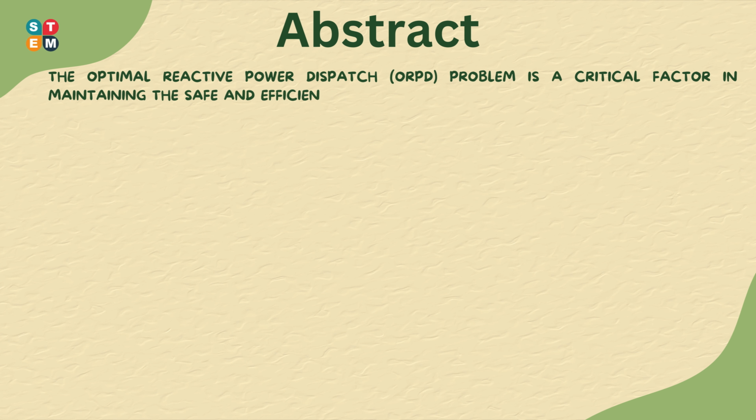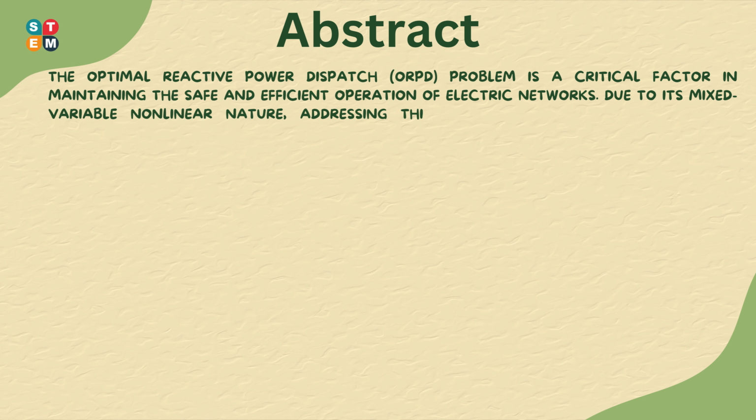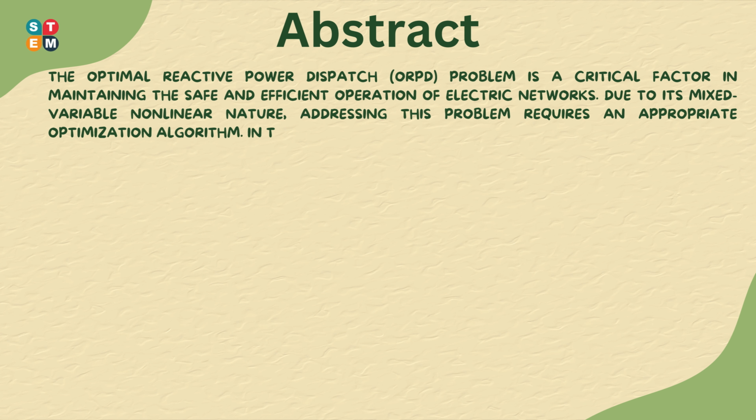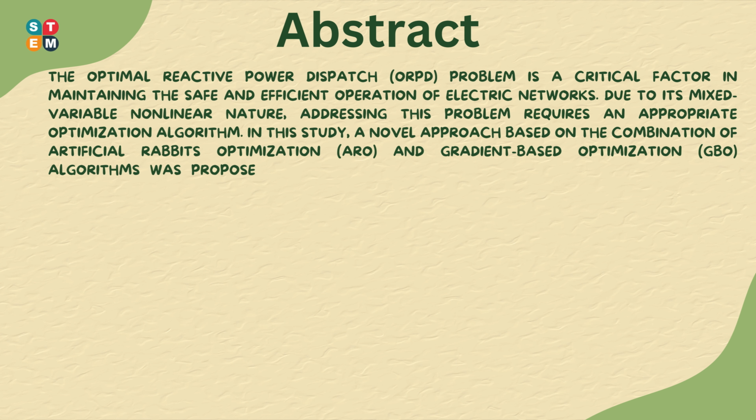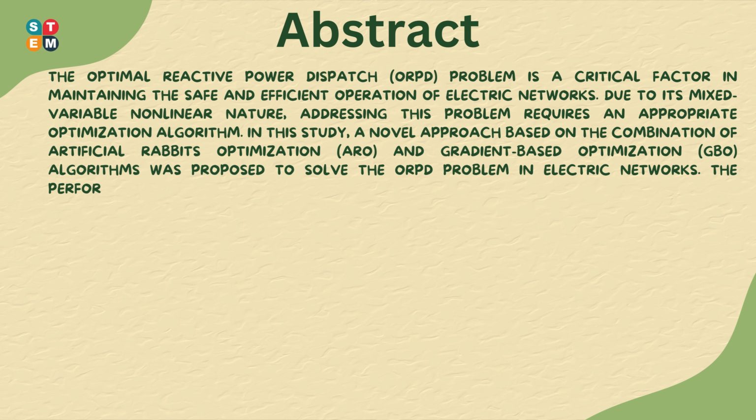operation of electric networks. Due to its mixed variable nonlinear nature, addressing this problem requires an appropriate optimization algorithm. In this study, a novel approach based on the combination of artificial rabbits optimization and gradient-based optimization algorithms was proposed to solve the ORPD problem in electric networks. The performance of the proposed AROGBO algorithm was verified on 7 numerical optimization test functions.